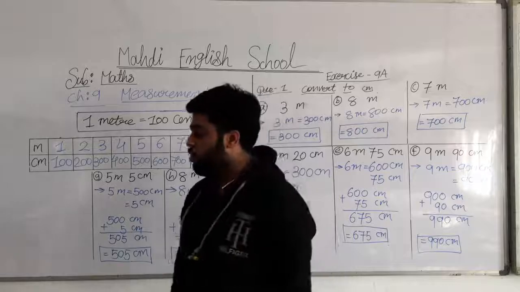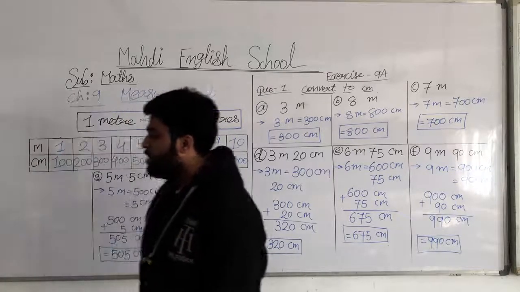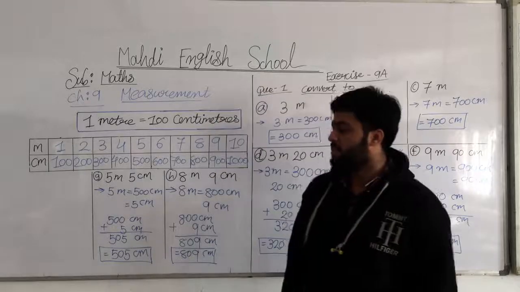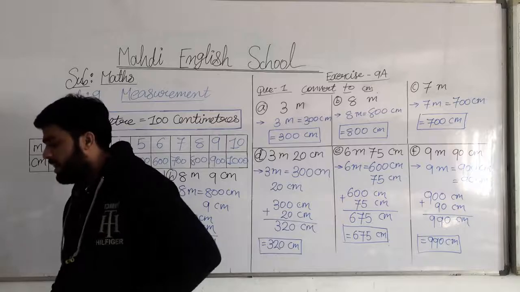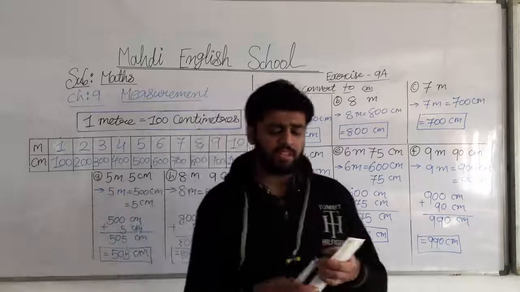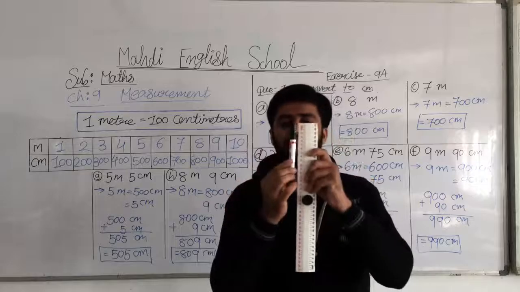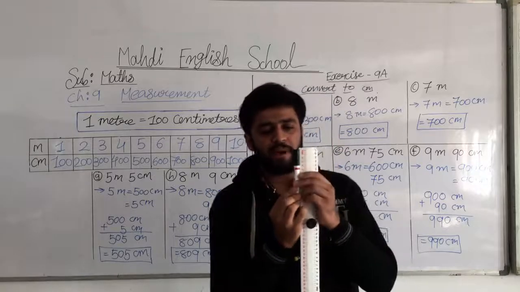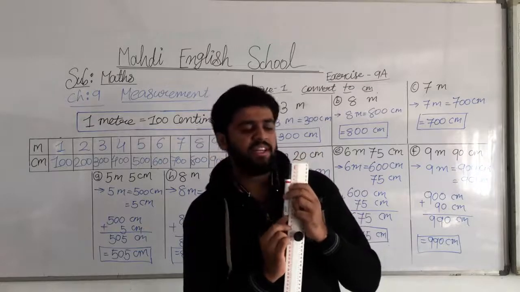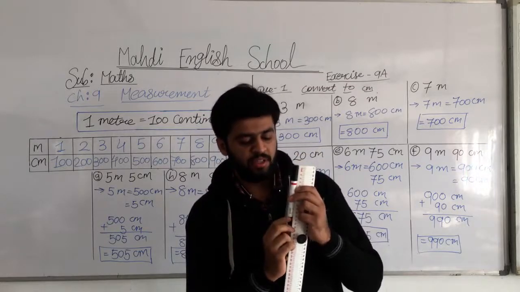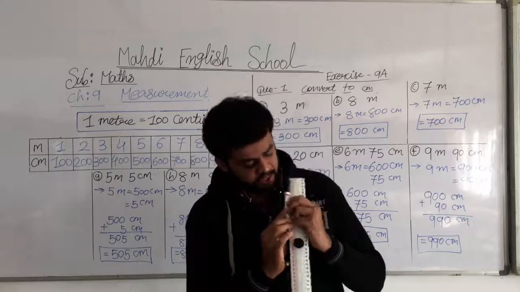It means we have to measure a length. For example, I have a marker now in my hands. So you have to measure the length of the marker. How many centimeters is the marker? 6 centimeter.